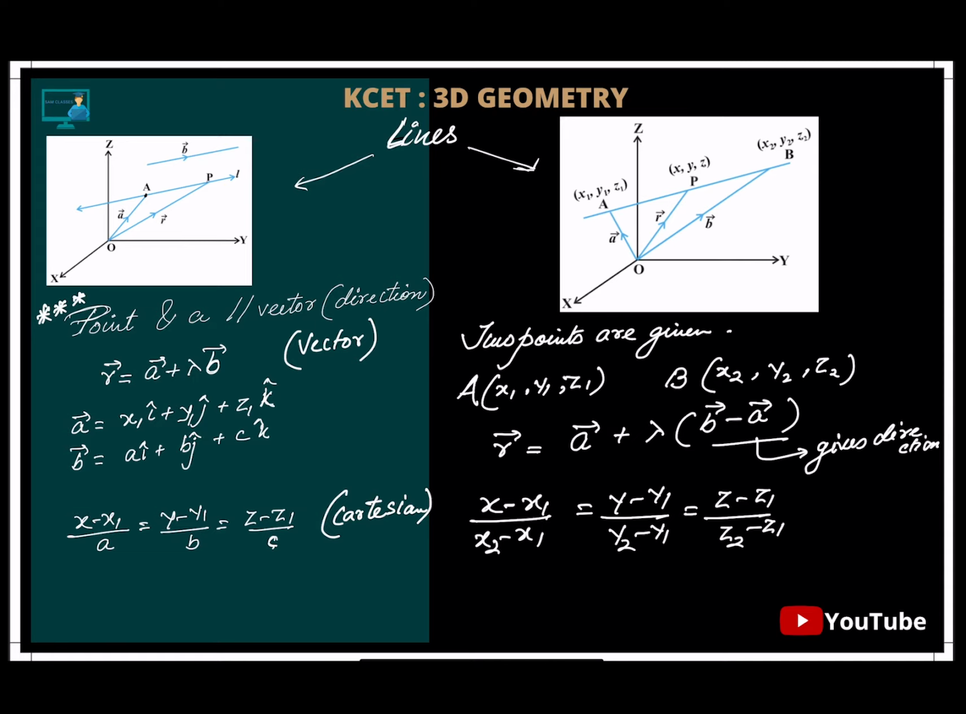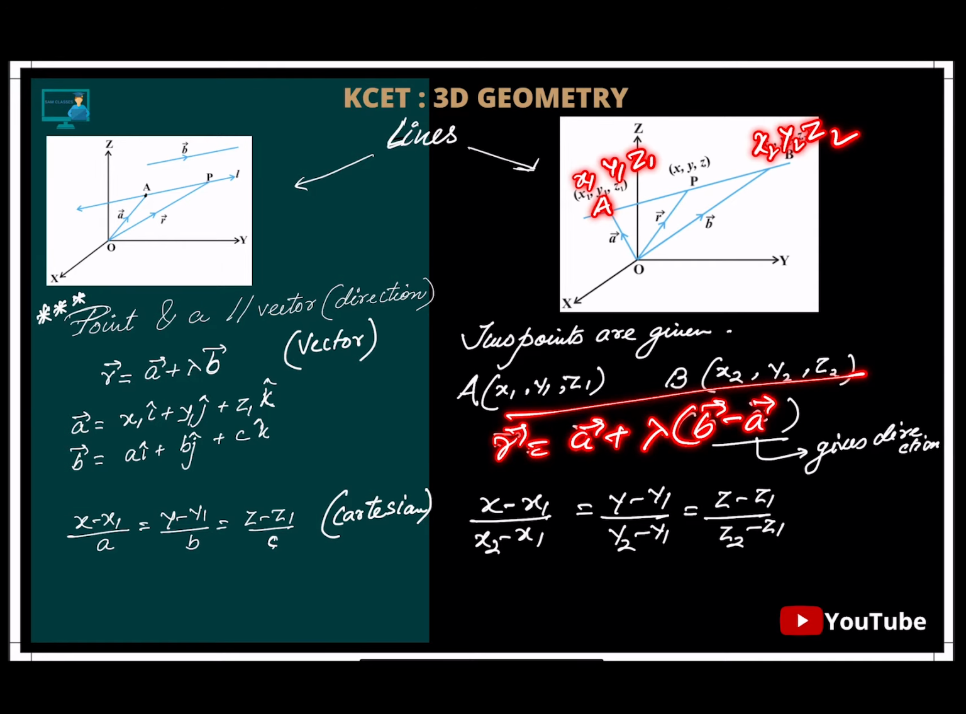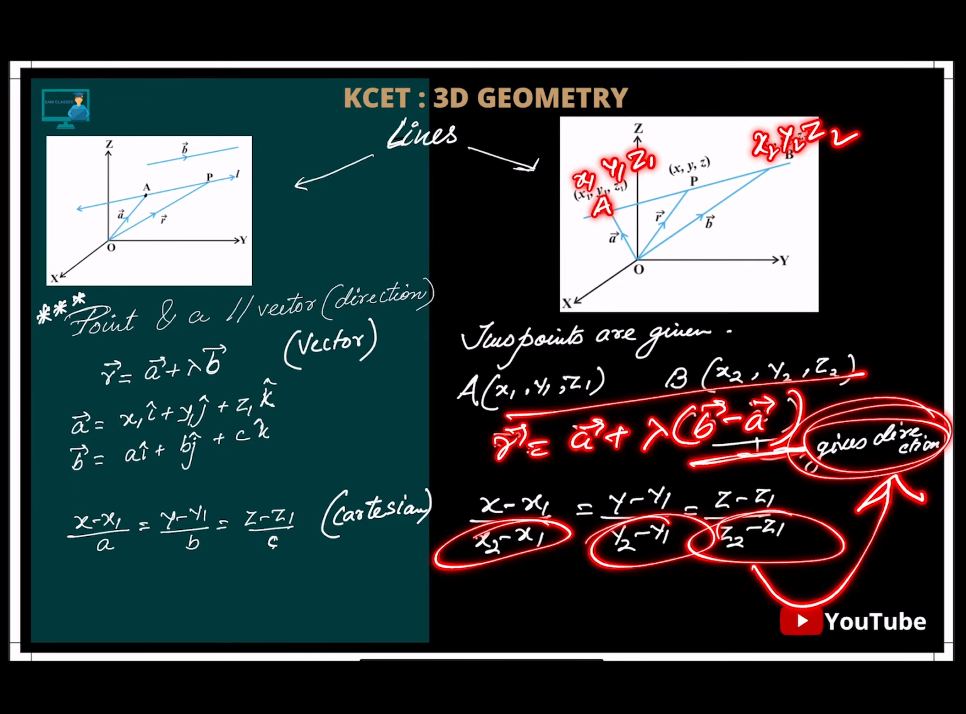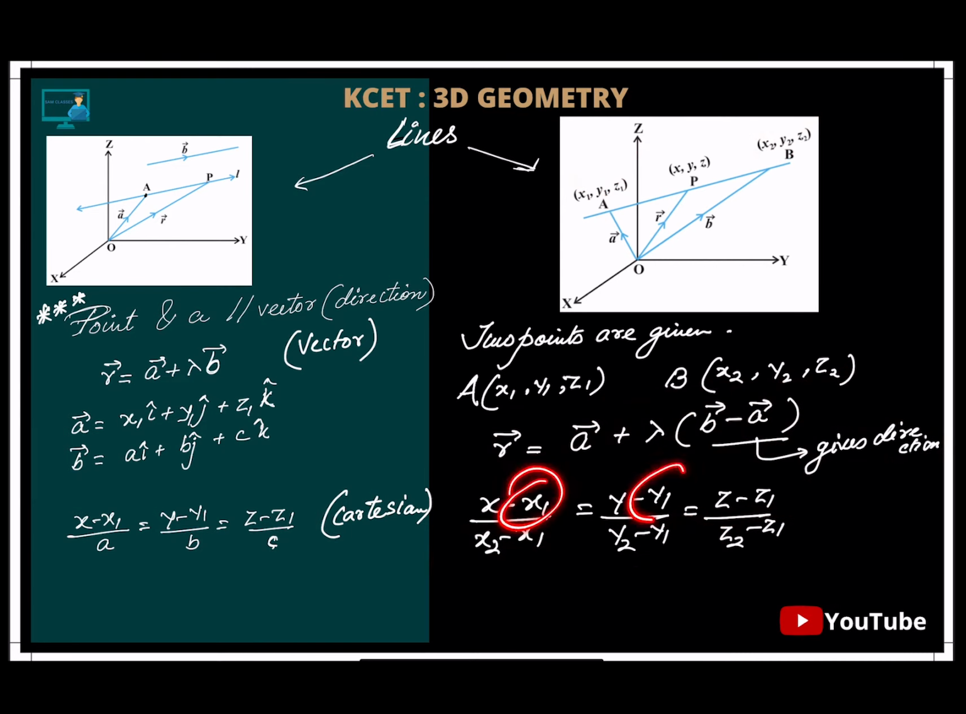Next, if they have given two points, let's say point A, x1, y1, z1, and point B, x2, y2, z2. In that case, R vector is nothing but the first point plus lambda times the difference of these two. Means the direction, we're trying to find it from here only. This again gives me the direction. So x2 minus x1, y2 minus y1, z2 minus z1 is for what? B minus A vector. Clear? And the above one is the point A vector. Clear? So this you should know.